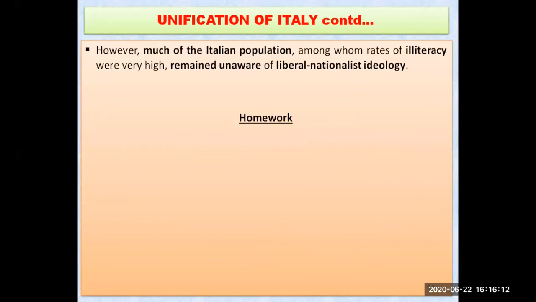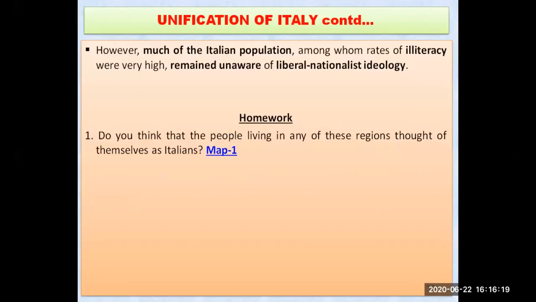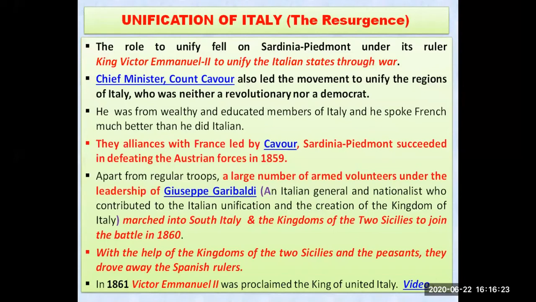And this king, you can see over here in this slide, King Victor Emmanuel II became the new king of United Italy in the year 1861. So who helped them?